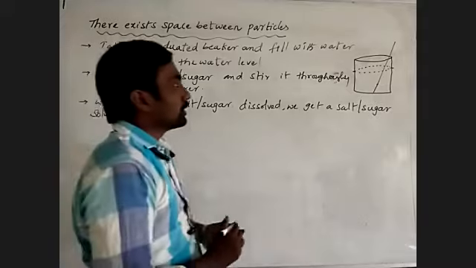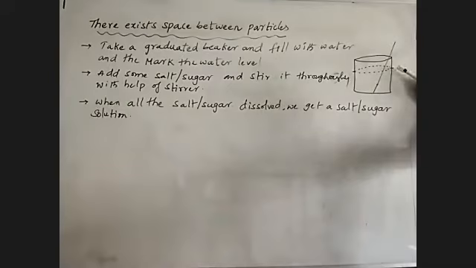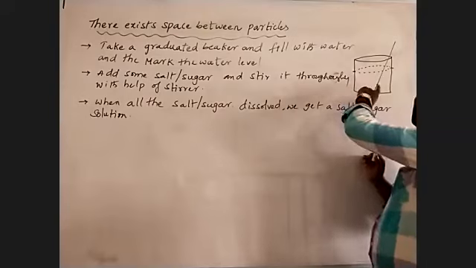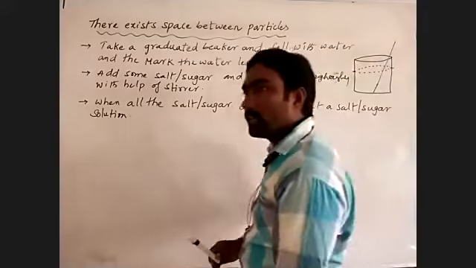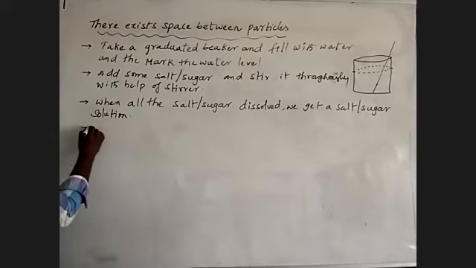Is that clear? Why can you say it is a salt or sugar solution? Because it is a combination of two or more substances. The salt or sugar is added into the water, and by that it becomes a solution of salt or sugar. What we may observe here is that the salt or sugar which is dissolved in water has completely disappeared from the water inside the beaker. Then why? Where is it? Observe the level of the salt solution.